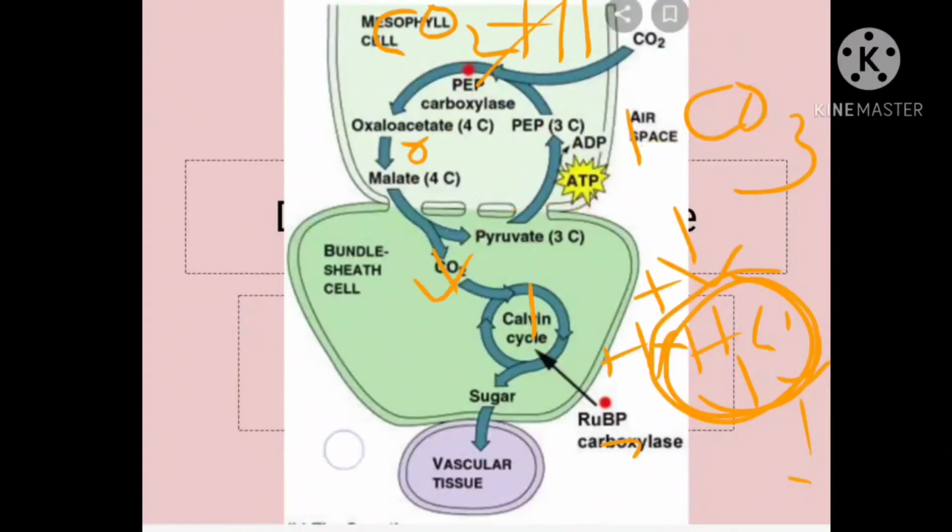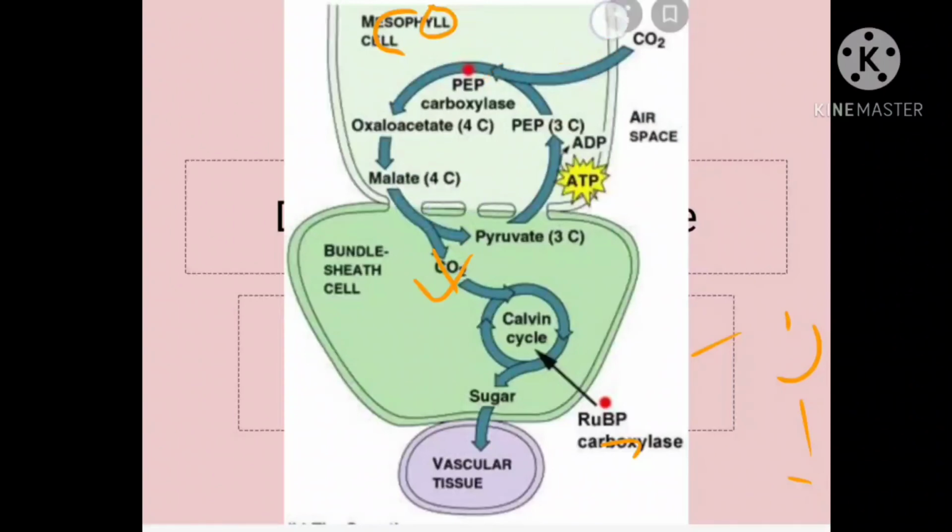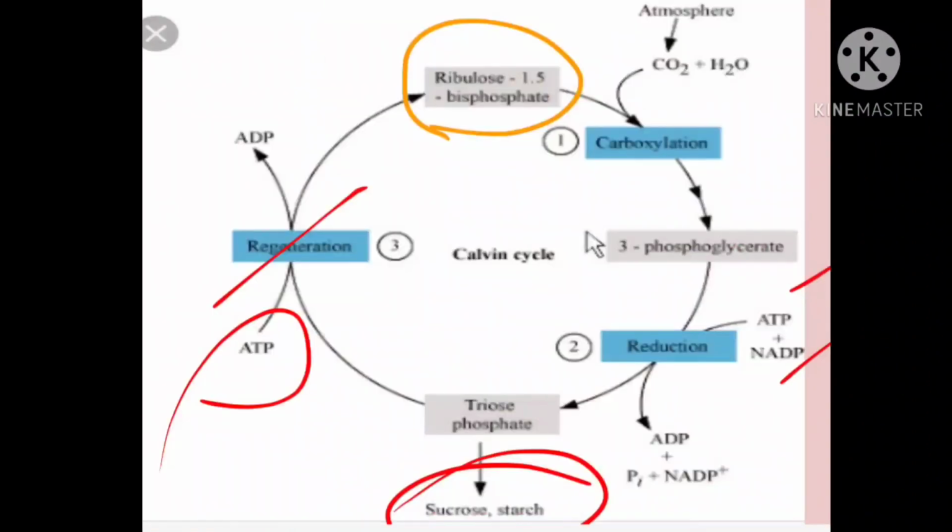Now this carbon dioxide which is released in the bundle sheath cell increases the concentration of carbon dioxide in the bundle sheath cell. So what will happen? The Rubisco enzyme is present in here, isn't it? So this Rubisco, what will they do? They will help in carrying out the Calvin cycle. Calvin cycle we have already learnt, isn't it? So which one was the Calvin cycle? That we discussed in the last class, isn't it? So this is the Calvin cycle.